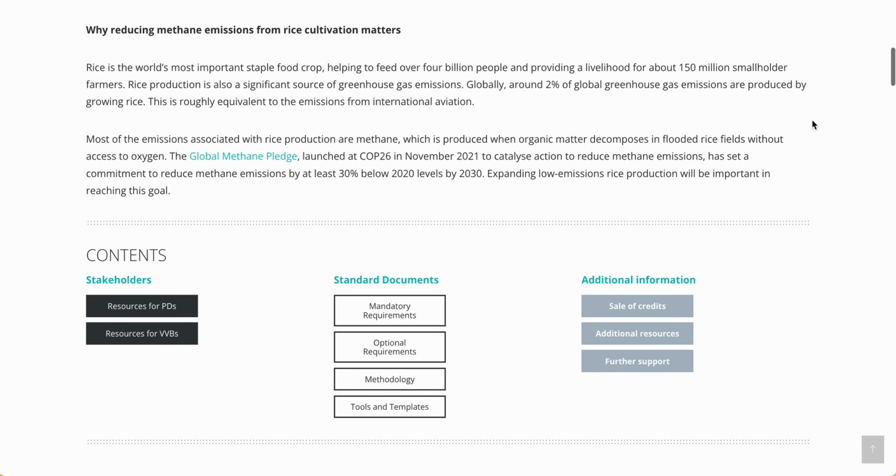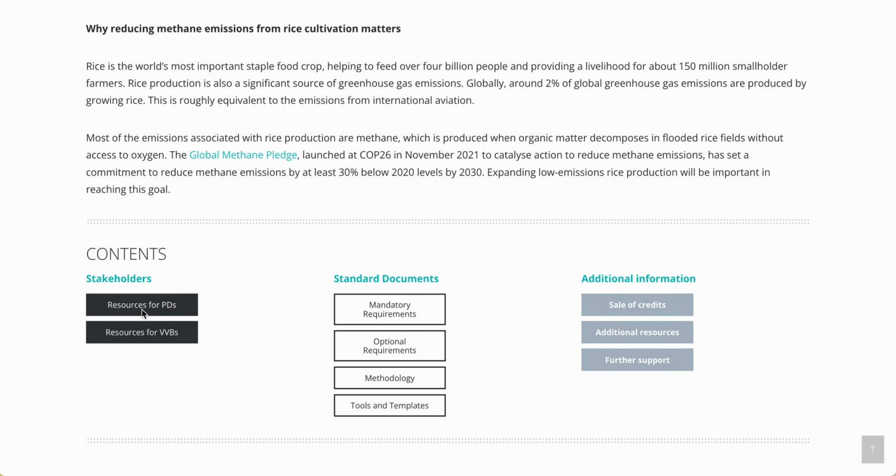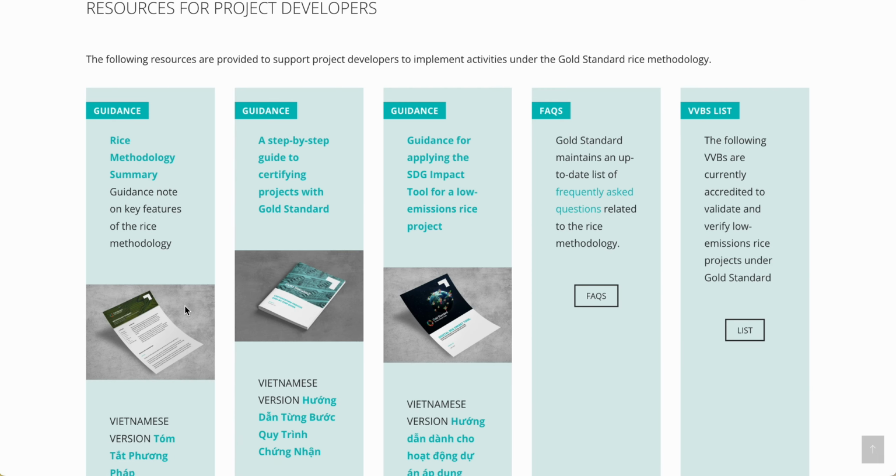The Hub is divided into two main sections: resources for project developers and resources for validation and verification bodies, both of which are directly related to Gold Standard's rice methodology. A final section contains further information and additional resources which may be useful for project developers and other stakeholders. The user can navigate between the different parts of the Hub via the content section at the top of the web page. We will start by looking at the resources for project developers.